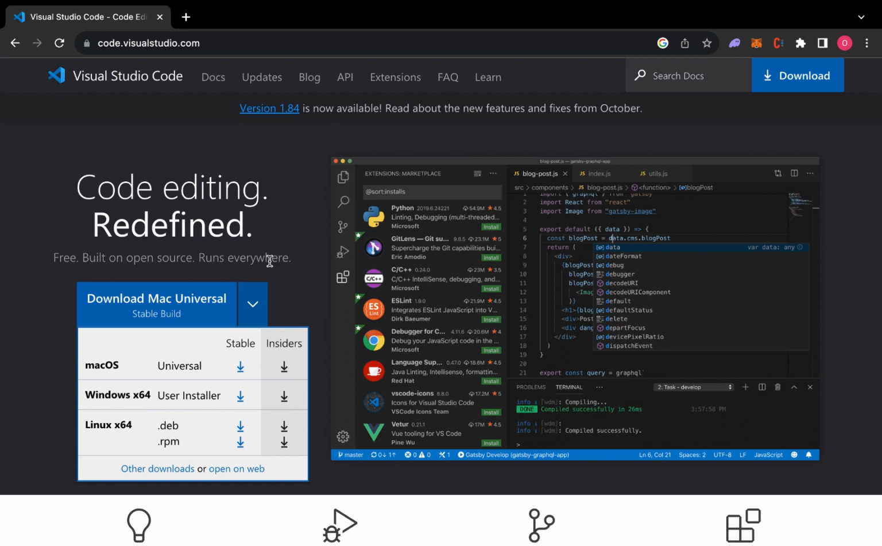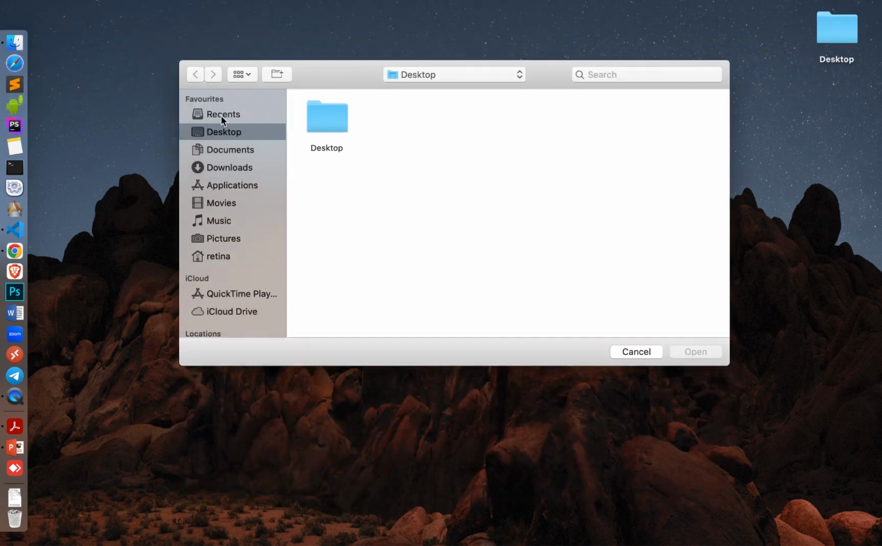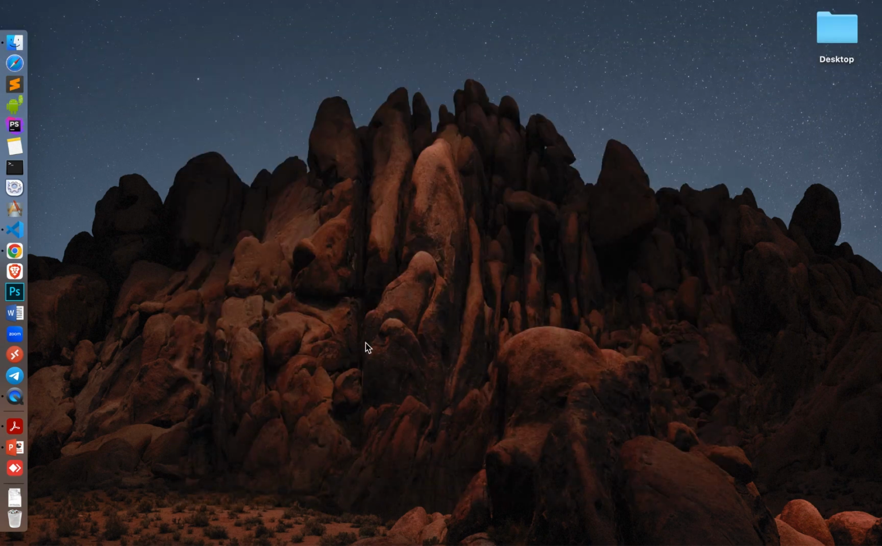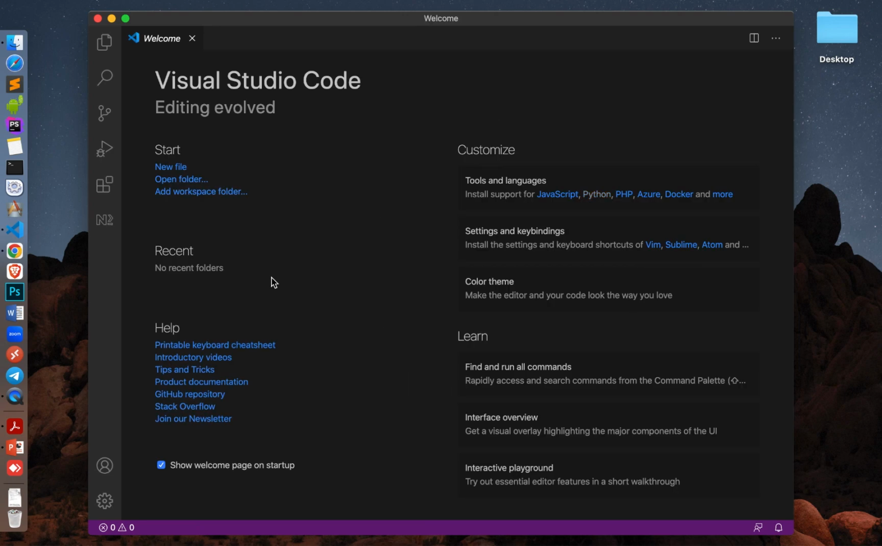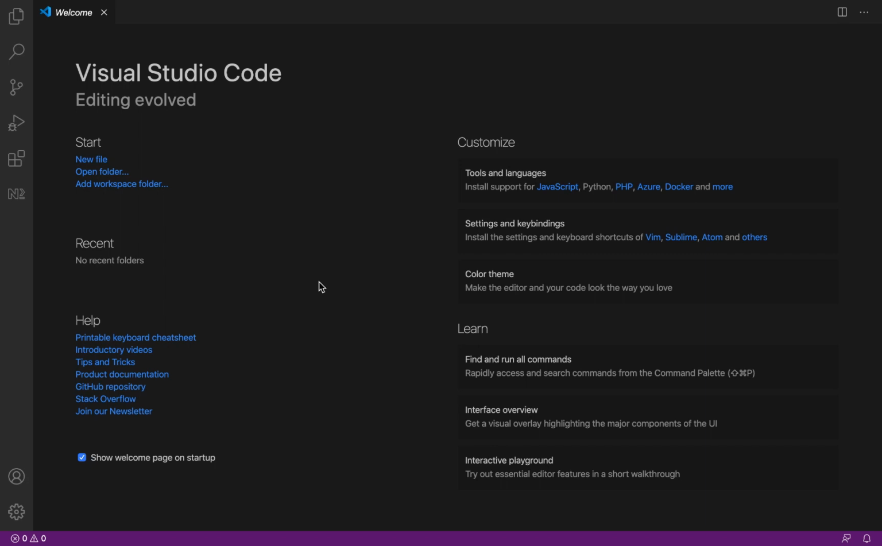Now, let me launch my Visual Studio Code. So you can see this is my Visual Studio Code that I've downloaded. This is how it looks when you launch it. Let me expand it so you can see it well. This is how it looks. Now let's start a project, an HTML project.